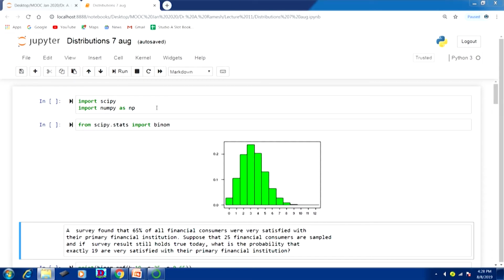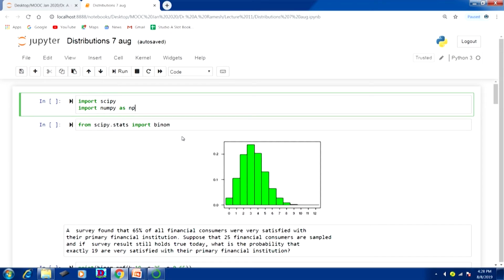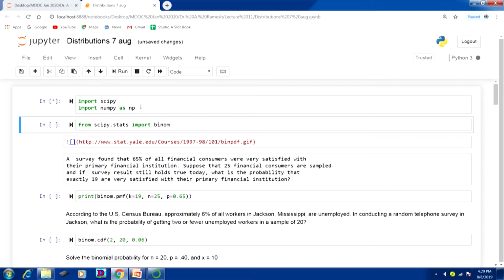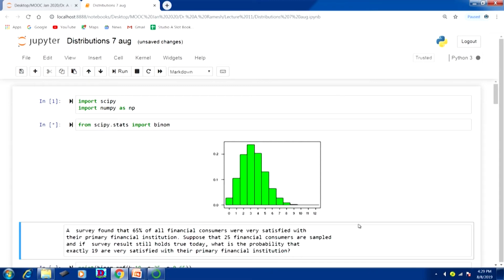Okay, now I am importing SciPy, importing NumPy as np. From SciPy.stats import binom. Binom is for doing binomial operations. And one more thing, you can import a picture also. For example, this picture, that empirical distribution picture, I have taken from this source: exclamation symbol, square bracket, and that link should be in square bracket. When you give that link, we can get that picture directly. Okay, I am executing this. Yes. Now we will see the problem.